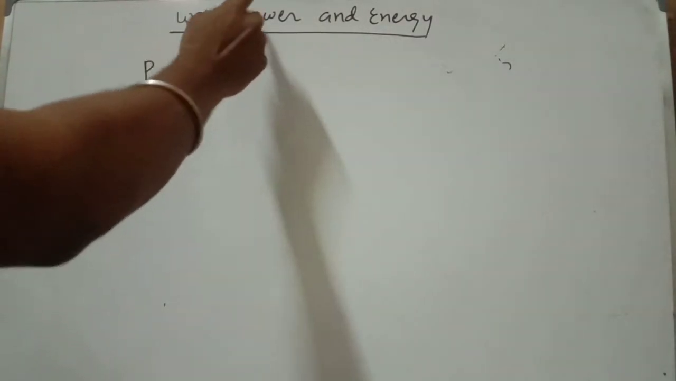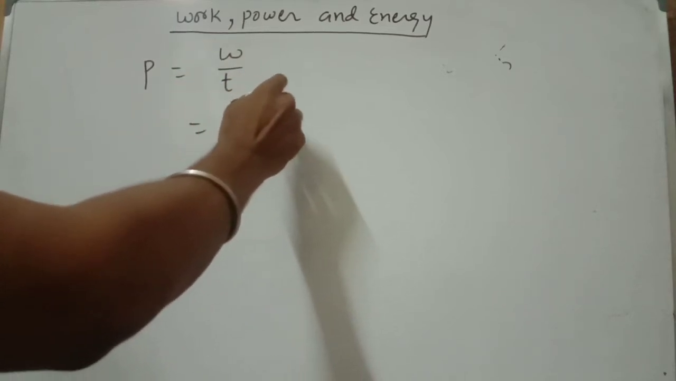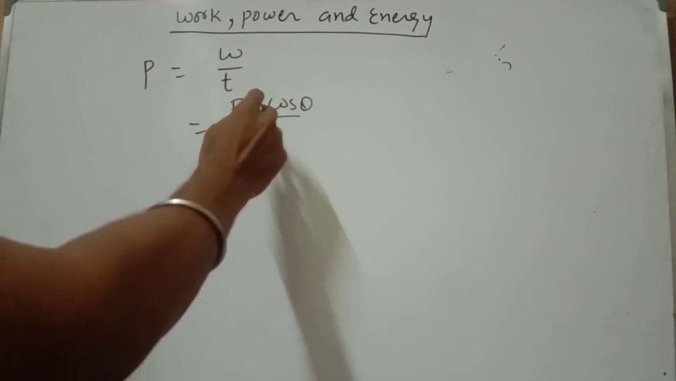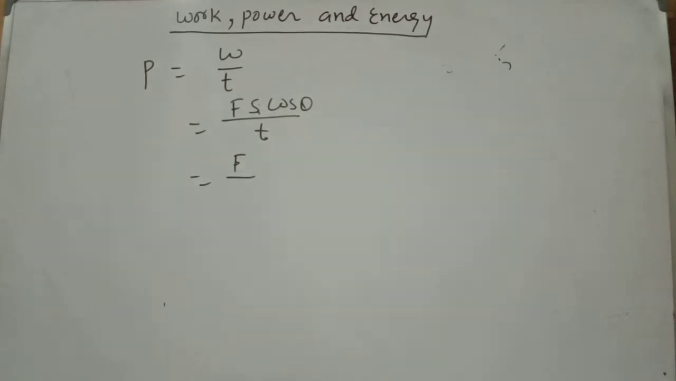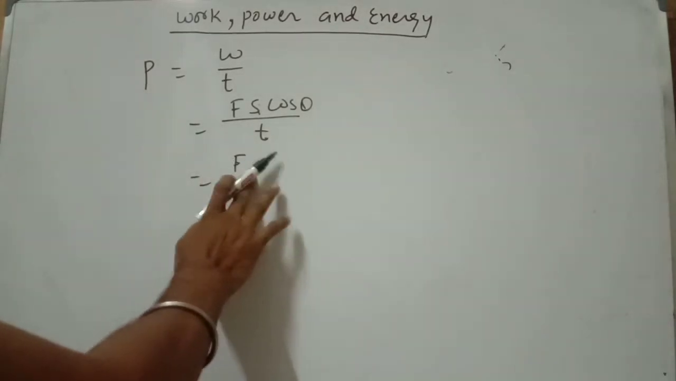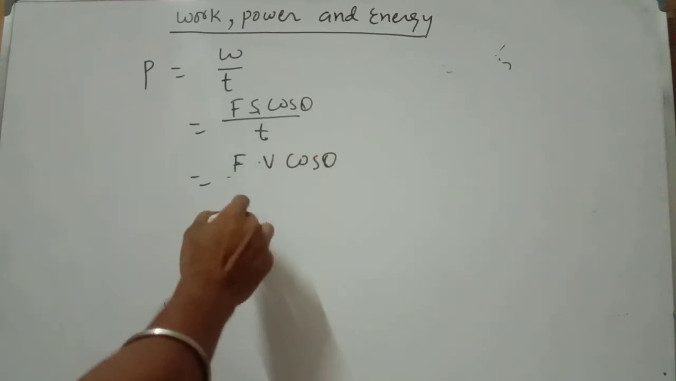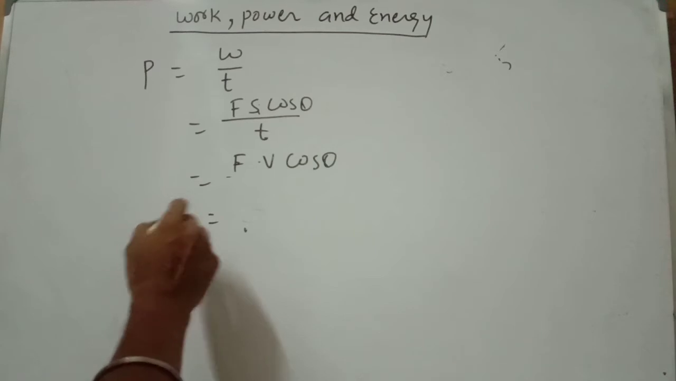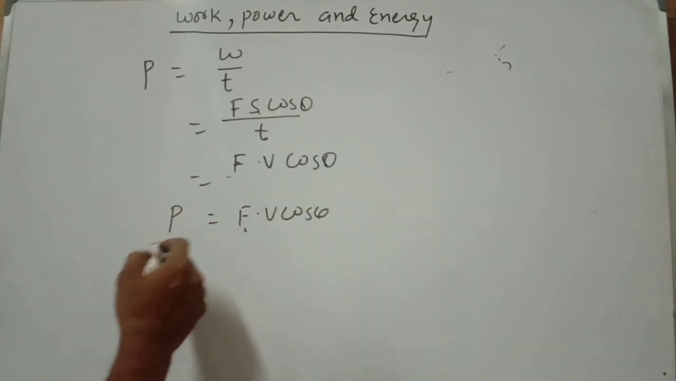Okay, so another formula of power. Let power equal W by T. So you can write W equal to F s cos theta, divided by T. That means F cos theta, and s by T is what? Distance by time, or displacement by time, is speed or velocity. So here you can write power equal to F v cos theta.